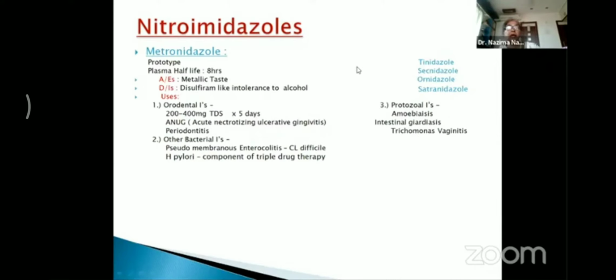Then there are the other drugs in this group, for example tinidazole, secnidazole, ornidazole, and satranidazole. The advantage of these drugs is the longer half-life. Therefore, these drugs are preferred rather than metronidazole nowadays. Okay, the indications of these drugs are similar to those of metronidazole.